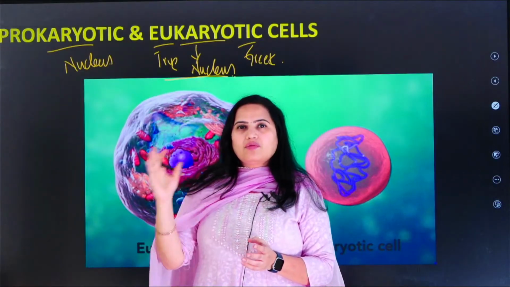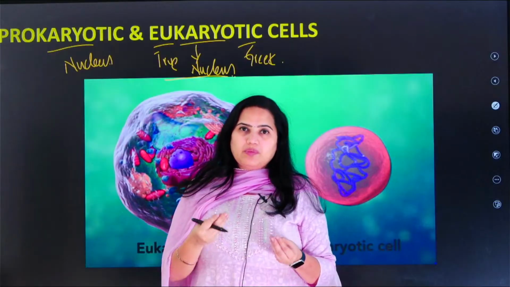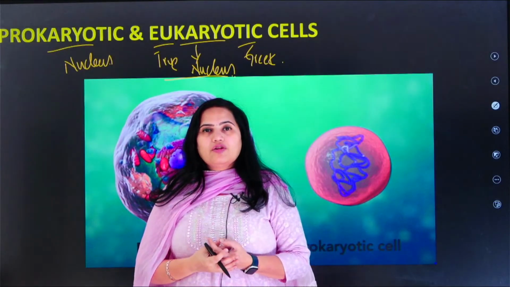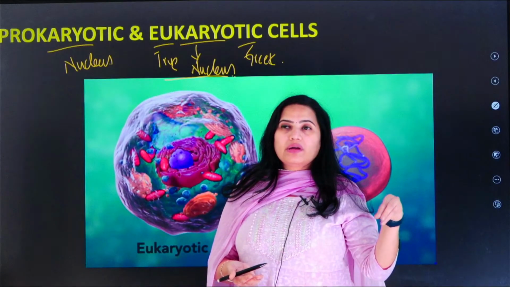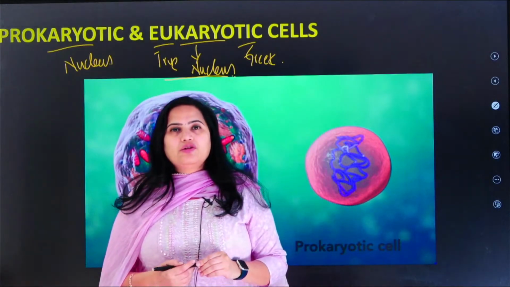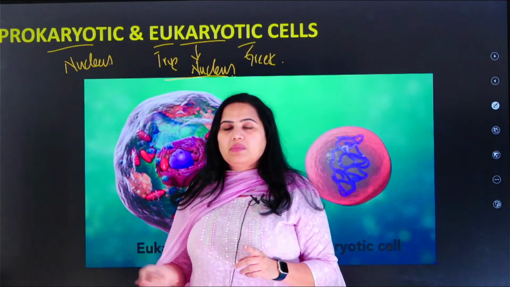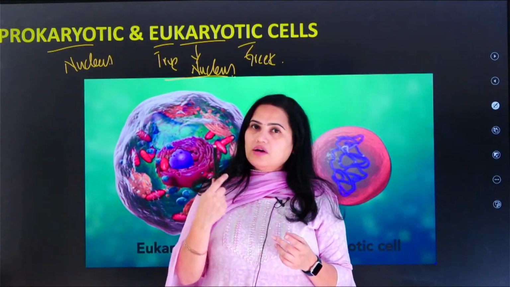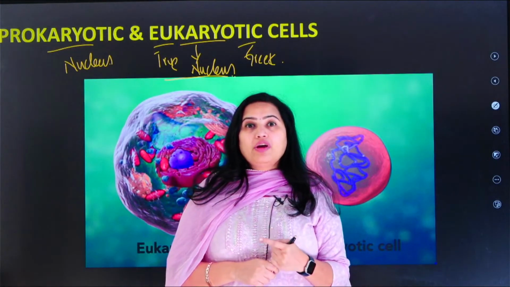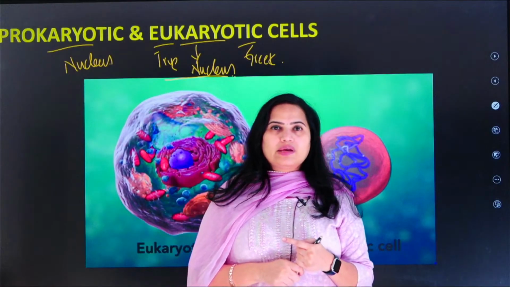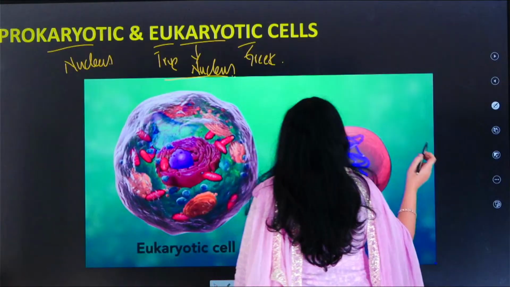The cell has transformed into the eukaryotic cell, and the majority of the things which are present right now are eukaryotic in nature. Human beings are eukaryotic in nature, animals are eukaryotic in nature, the majority of the plants are eukaryotic in nature. All the prokaryotic cells are unicellular, but we can't say that all the unicellular organisms are prokaryotic in nature. We also have eukaryotic unicellular organisms as well. I hope you have understood this, and now let us understand the difference.